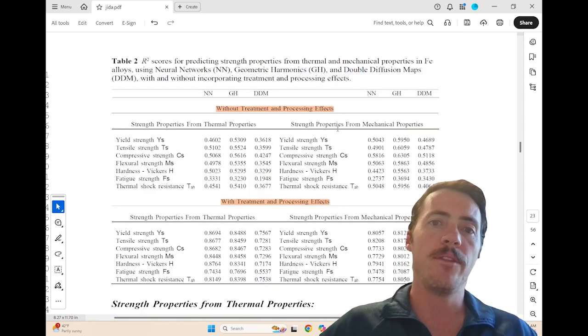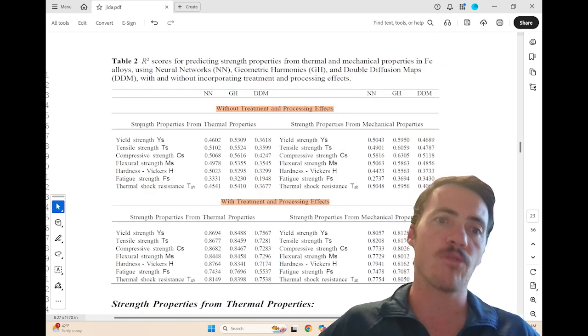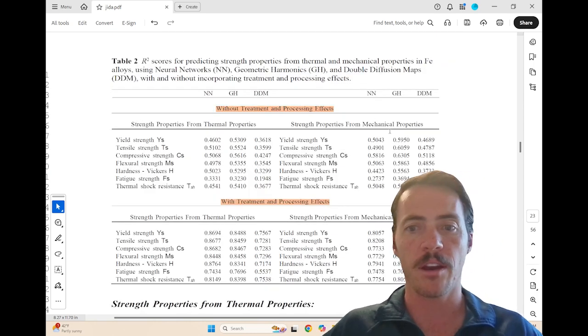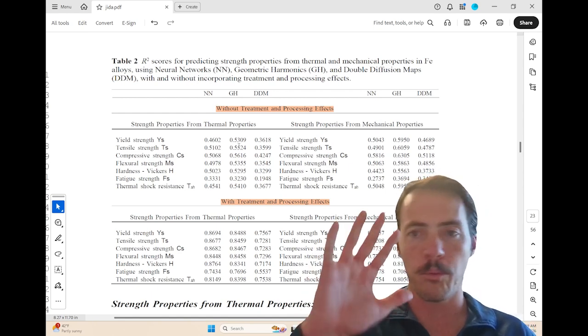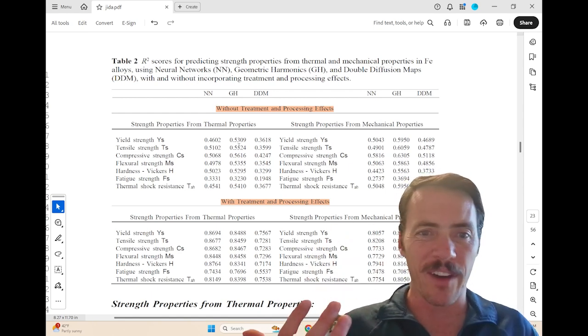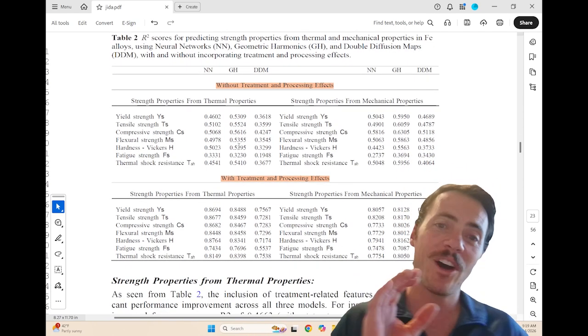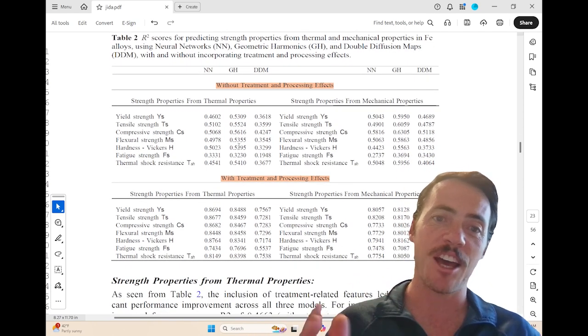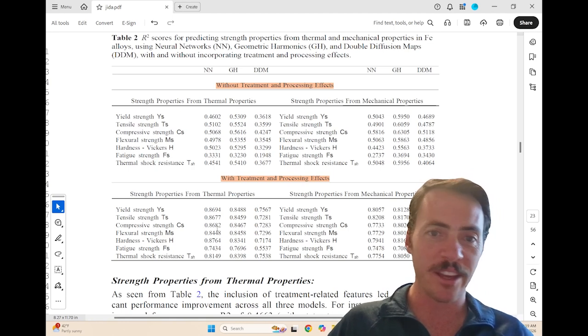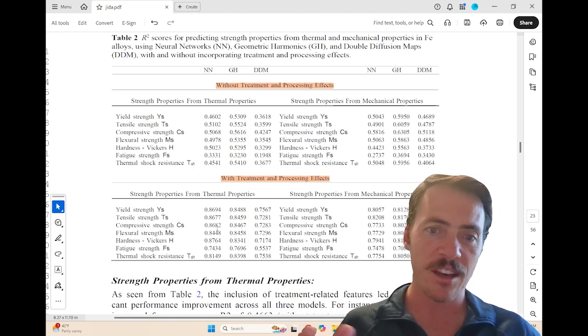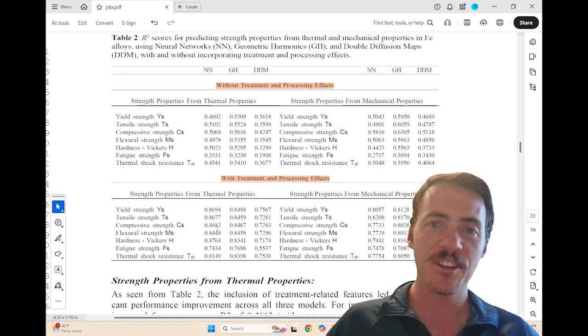Check out this table. The upper section is predicting strength from thermal or strength from mechanical without processing properties. This was the poor performance we saw before. Values of 0.4, 0.5, 0.3, not so good. Just by one-hot encoding the different processing steps, look at the improvement. It jumps like 100% improvement. You're seeing 0.8, 0.7s, like significant improvement.